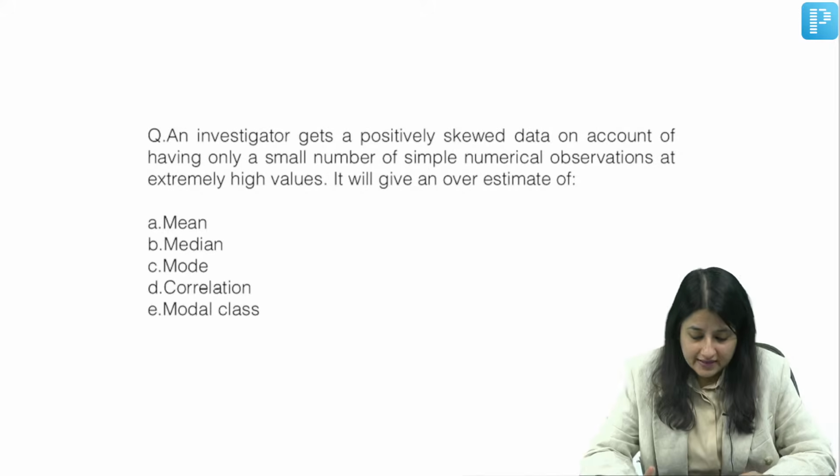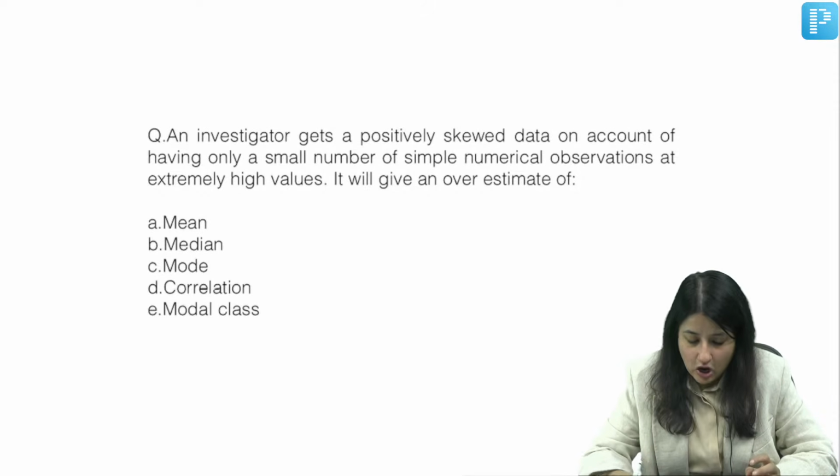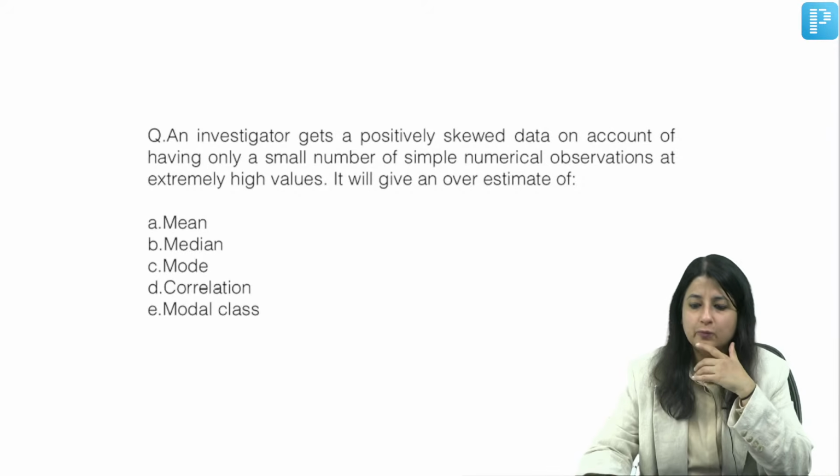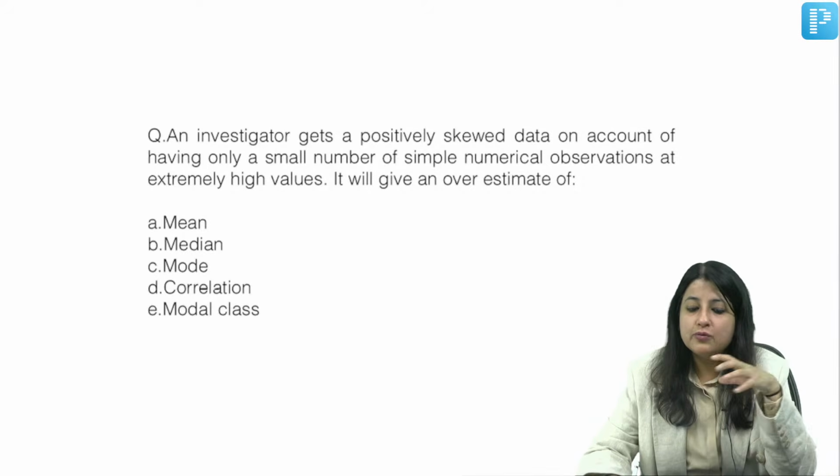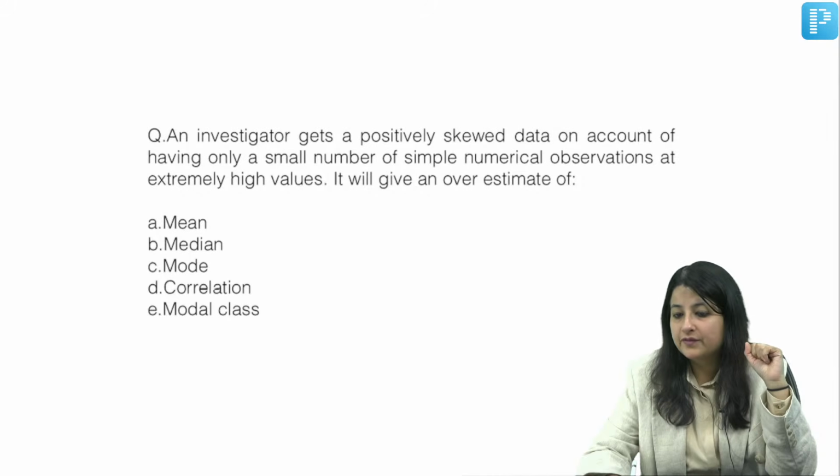An investigator gets positively skewed data on account of having a small number of simple numerical observations at extremely high values. Think and mark. It will give an overestimate of.